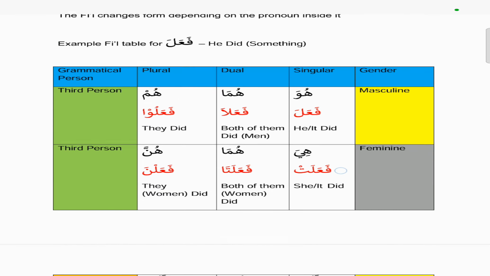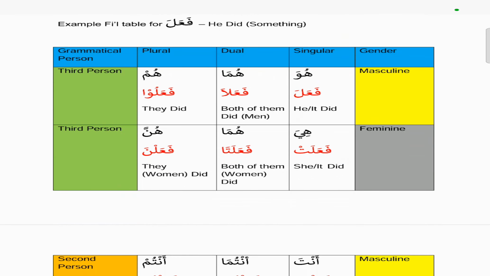If we actually look at the fi'ls, which are in red color, fa'ala means he did, so it's past tense, he did something. And then huma, fa'ala becomes fa'ala, so the lam is extended and alif is added to it, which means both of them did. And we're talking about men, so this whole line is about masculine. And then fa'alu is the hum version, which means they did.